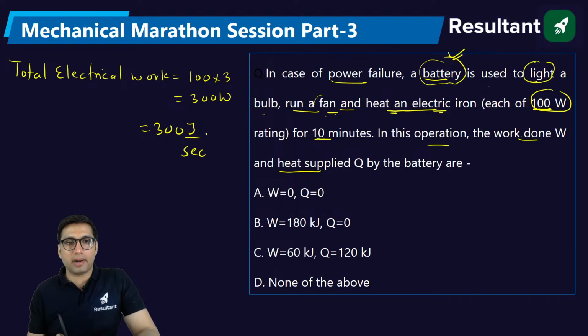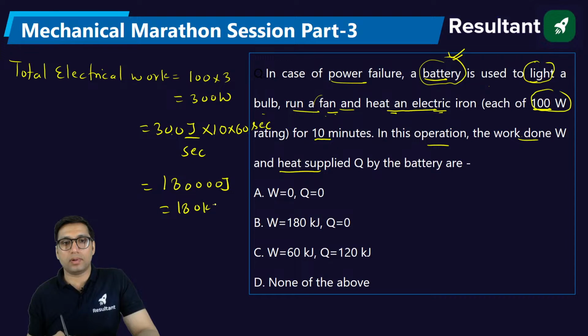Multiply with how much time it is used, 10 minutes, so 10 into 60 seconds. Solve it, it will be 180000 joule, that is equal to 180 kilojoule. This is the electrical work input. Now work is equal to 180 kilojoule, that is for sure.